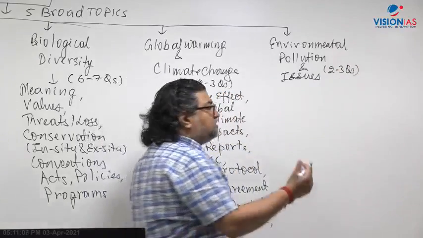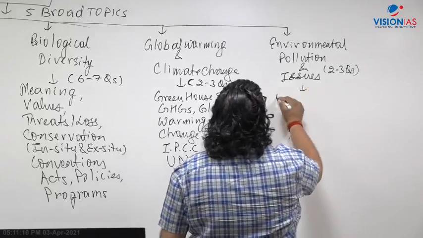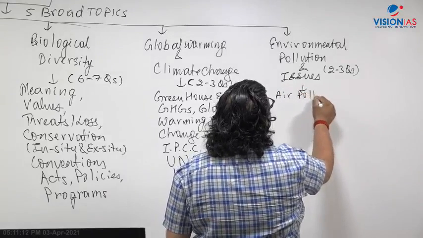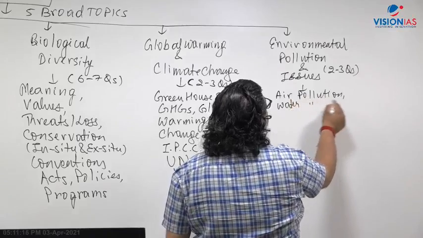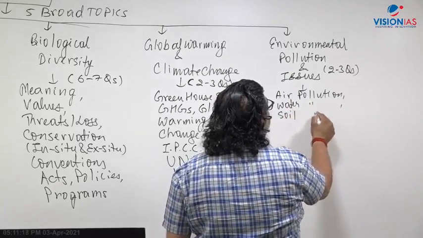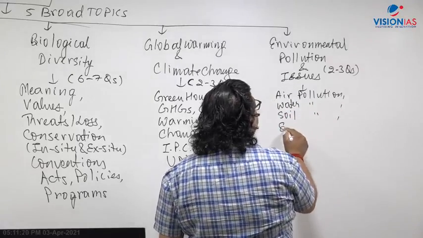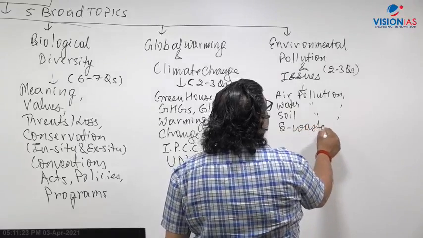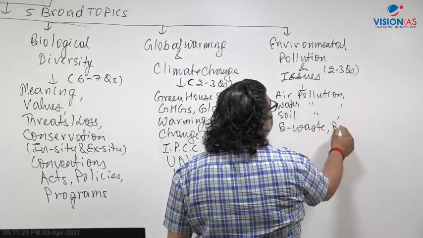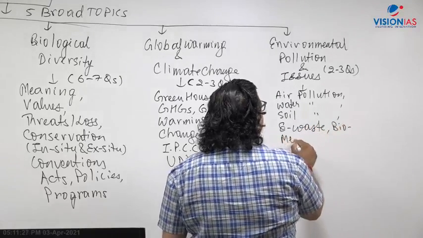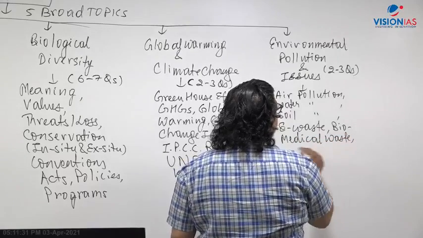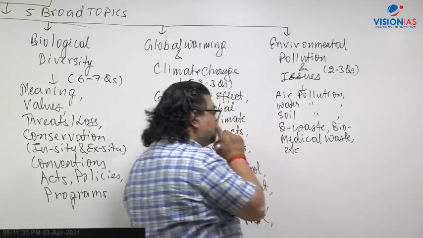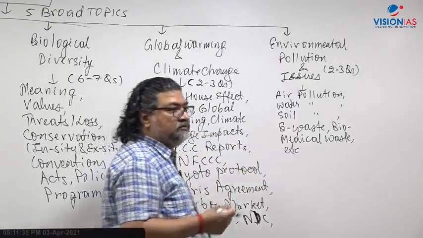Now what are the topics there? For example, air pollution, water pollution, soil or land pollution, then e-waste, hazardous waste, biomedical waste, solid waste, all this kind of waste generation and how we take care of it, the rules on that.